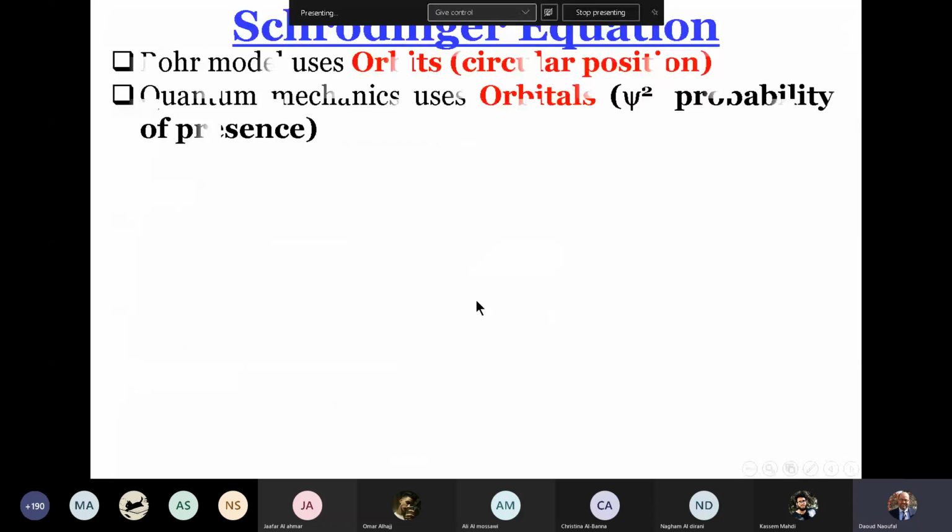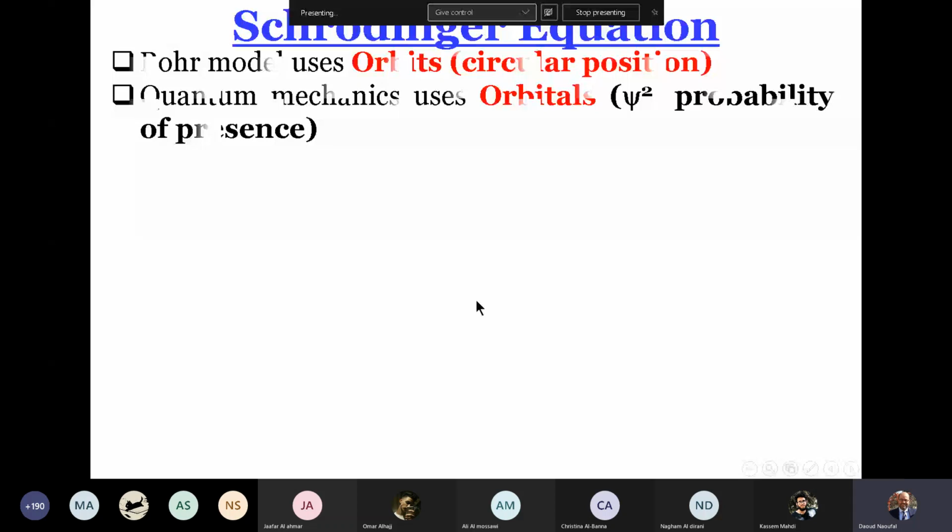So the Bohr model uses orbits, the circular position, and this is the defect of Bohr. The quantum mechanical model states that we don't have a definite place of the electron. The electron can take any position around the nucleus. So what we calculate: if you give me a point around the nucleus, I can calculate the probability to find the electron at this position.